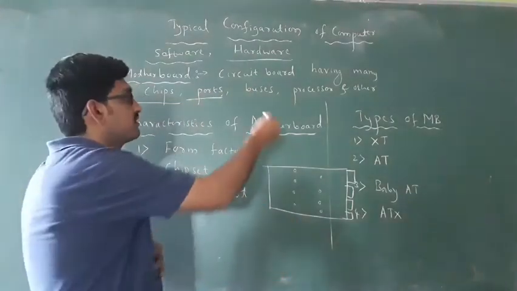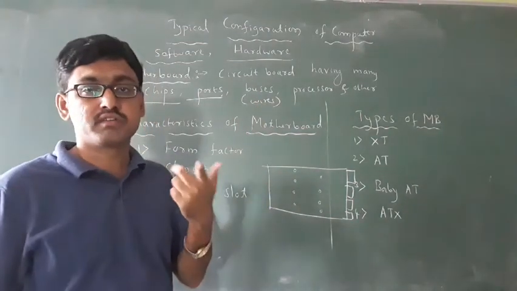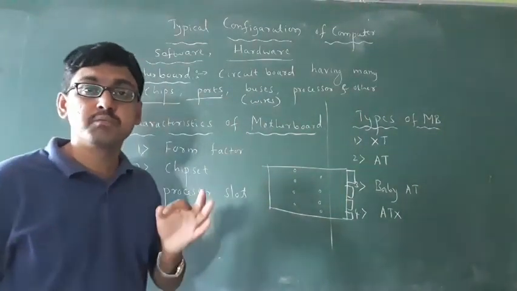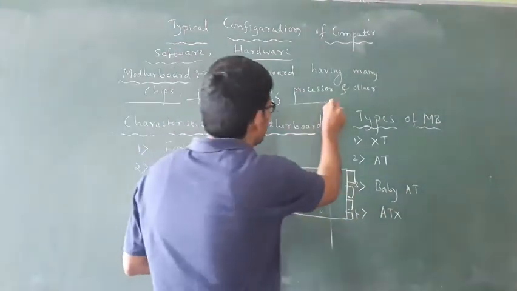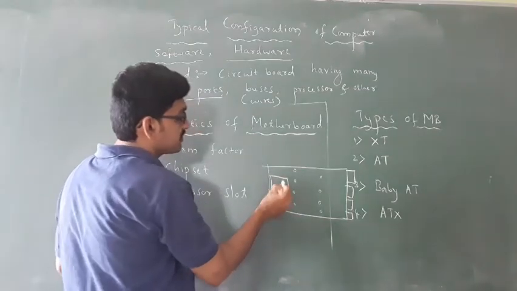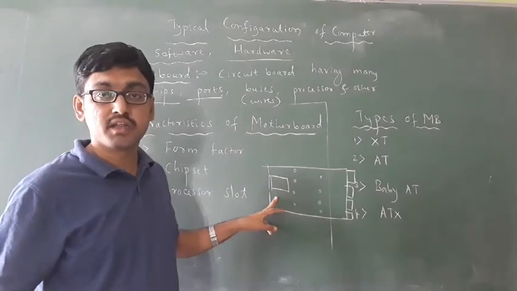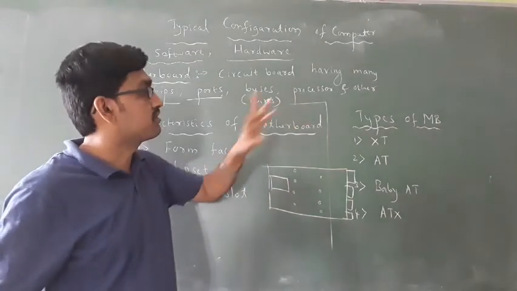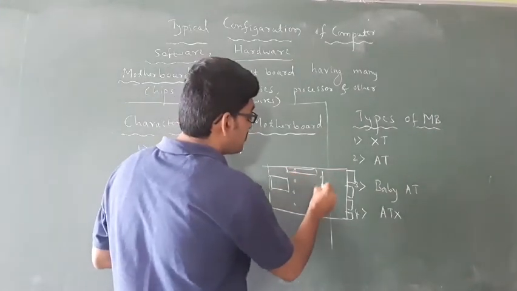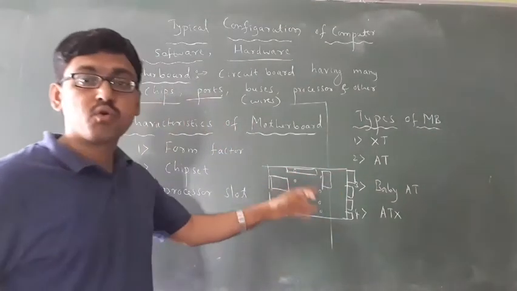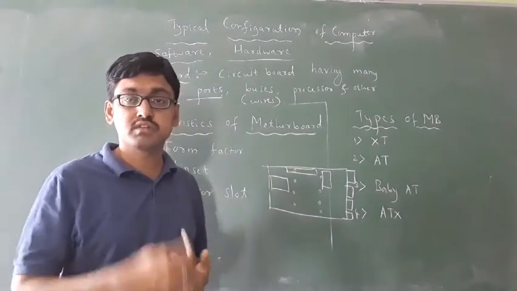What are buses? Buses are nothing but wires. It consists of minute wires. Then it consists of a processor. See, here you have a processor. It is also rectangle shaped, the processor is there. It consists of the processor and other components like RAM, ROM. Then you have different components. Later you have to discuss about this.